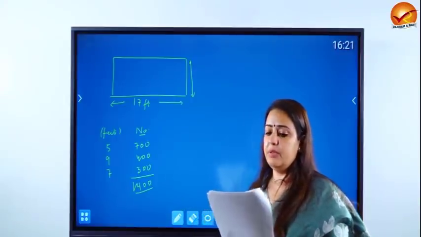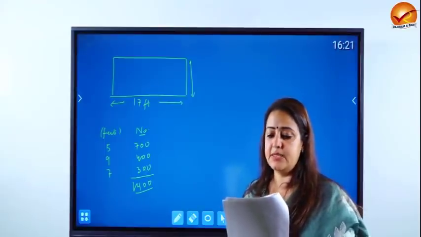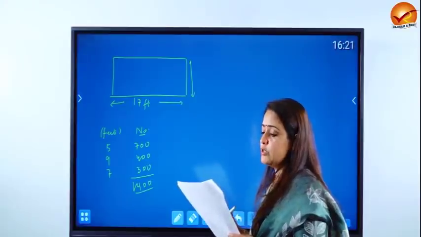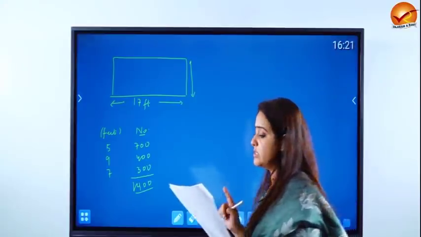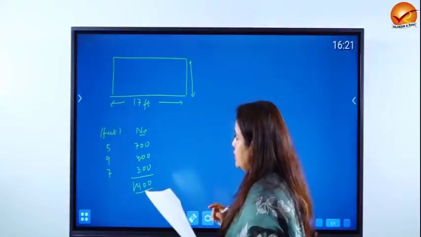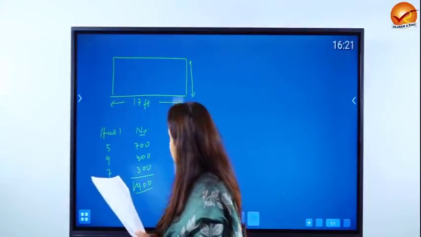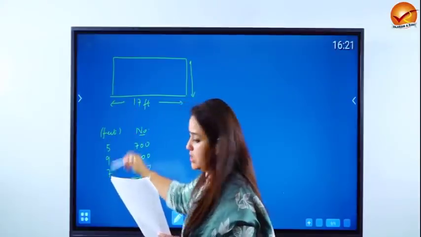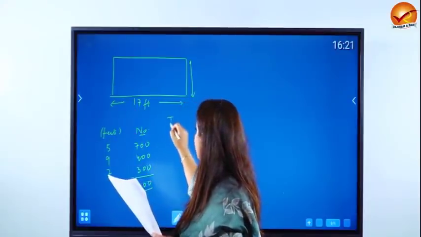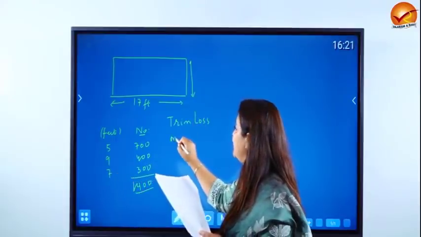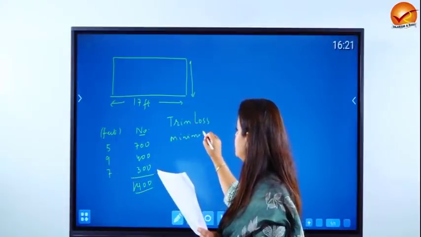Form a linear programming problem in standard form that decides the number of pieces cut in different ways so that the total trim loss is minimum. So there are many such clothes, and we have to decide how to cut each so that we can fulfill this requirement, and at the same time keep in mind that the trim loss has to be minimized. Now, what is a trim loss?